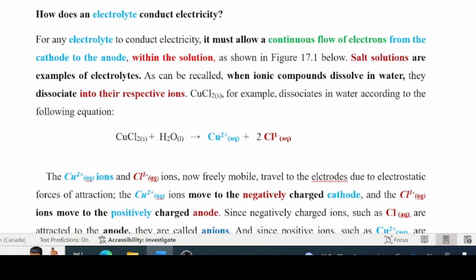Let us say we have some copper(II) chloride solid, some crystals there, and we dissolve that in water. When we dissolve this in water, it dissociates into two ions. It dissociates into copper(II) ions and chloride ions. This is what happens when any ionic compound dissolves in water. We will use copper(II) chloride solution to exemplify how other aqueous salt solutions conduct electricity.